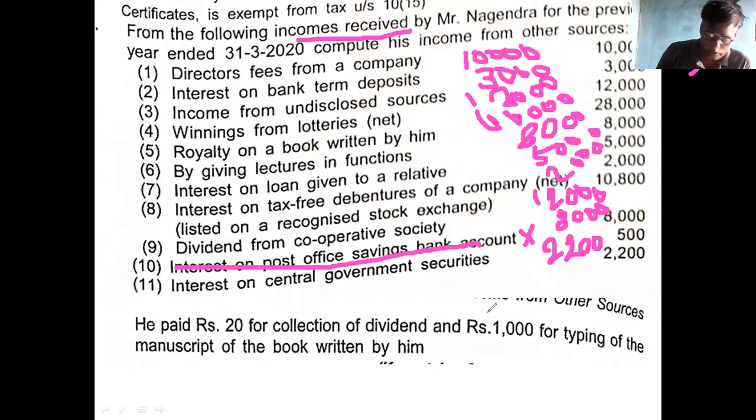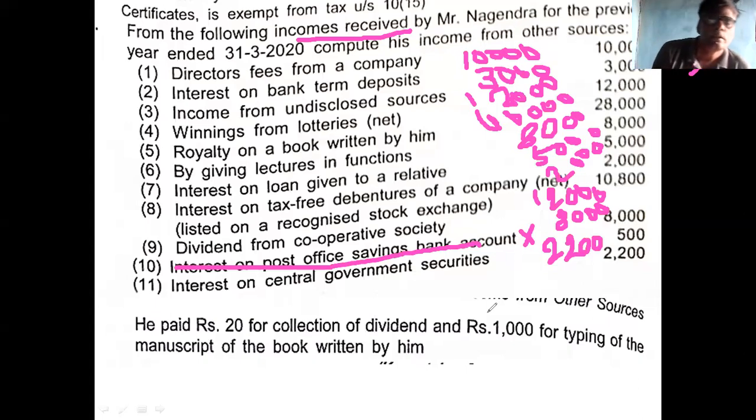Then interest on relative is 2,000. Thereafter debenture interest 12,000. Then dividend from cooperative society 8,000. Then interest on government security 2,200. What is total? 1,02,200 is the total.